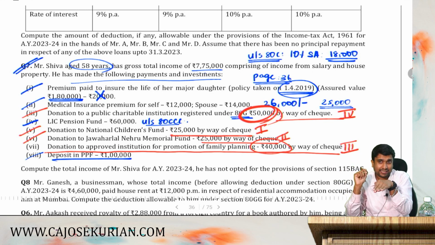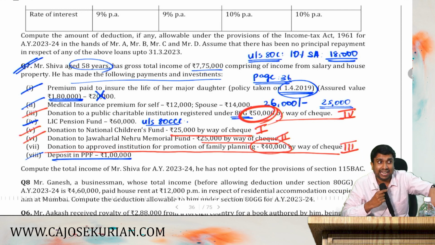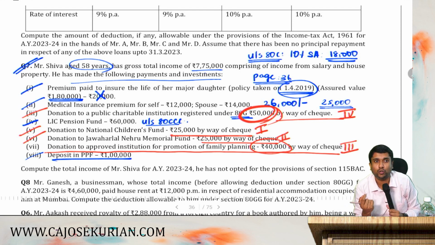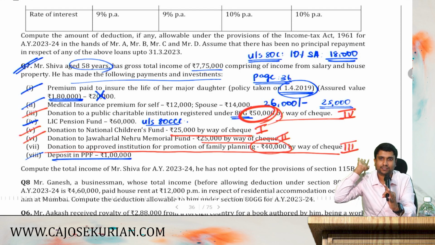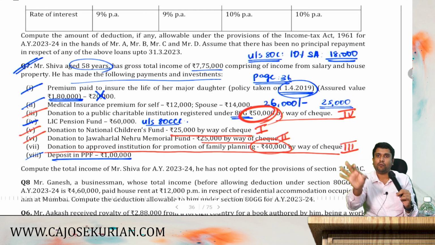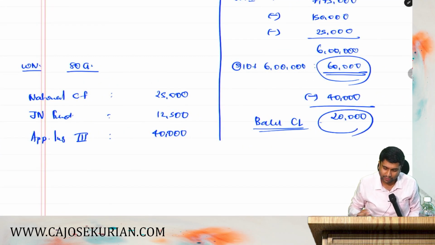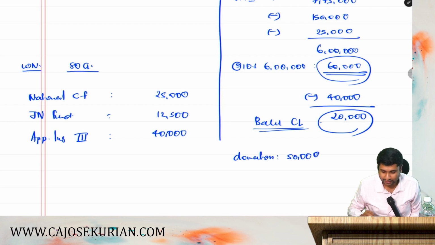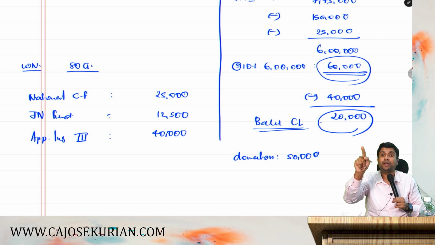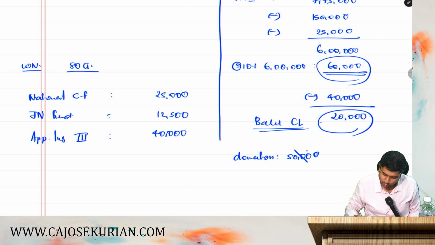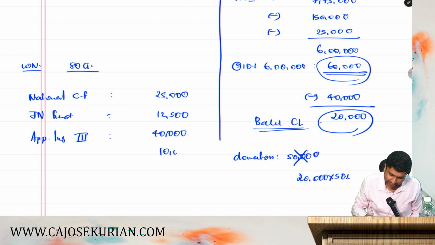But if your balance is less than the category 4 donation, that is what the current scenario is. Your balance is less than the category 4 donation. So what to do? Take the balance, apply 50%. Are you with me? This is the easy formula that I can tell you under 80G. Actual donation that you have given is 50,000, but you cannot take that full. Why? Because you have 20,000 only remaining. So you need to take only 20,000, then apply 50%. That will be how much? 10,000 as the category 4 donation.